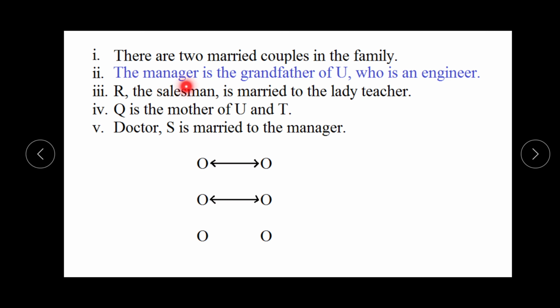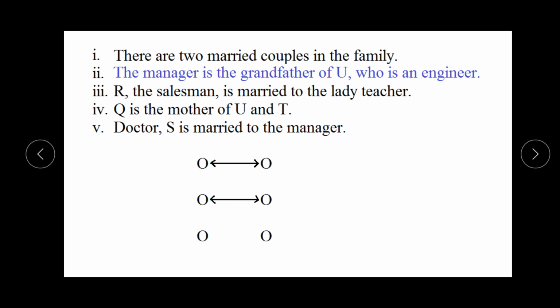On the next, the manager is grandfather of U, who is an engineer. It means grandfather, so there are 3 generations in this family combination. Here it can be 3 generations, because first generation, second generation and third generation. According to this, these are the 3 generations and that can be possible also. So the manager is grandfather of U. So this can be U and this is the manager, and he is grandfather of U.